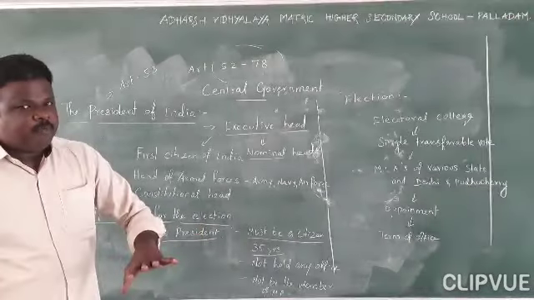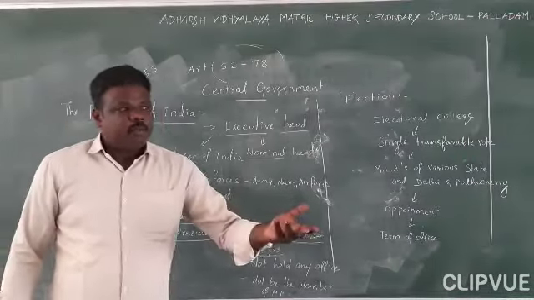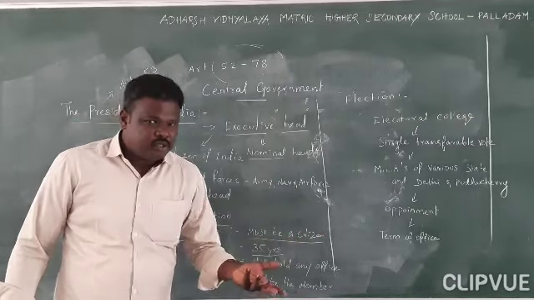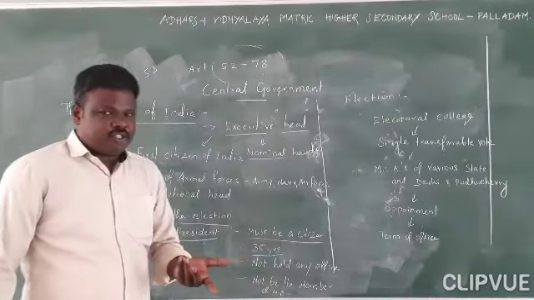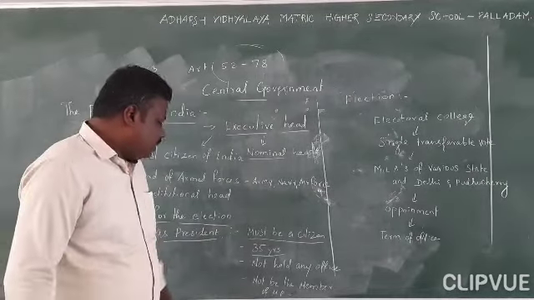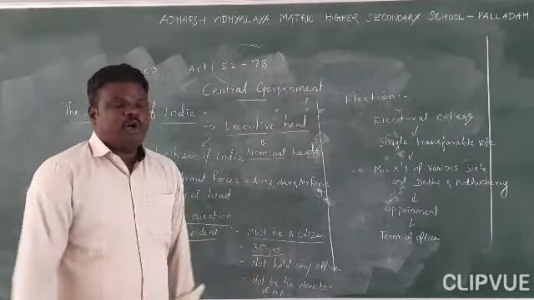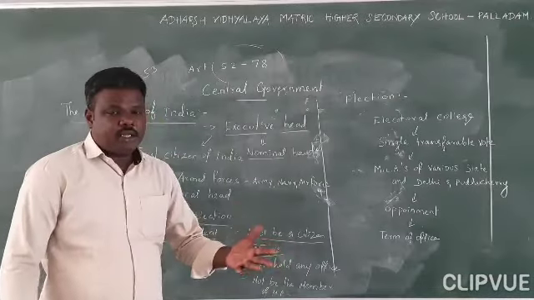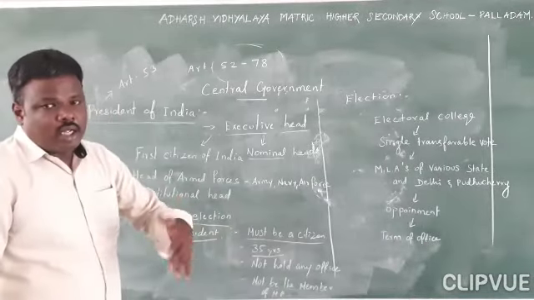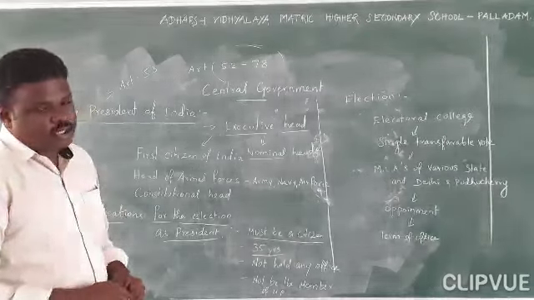In a simple way, he should not hold any governmental job, central government job or state government job. Okay, and he must not be a member of anything in Parliament. For example, we already learned the lower house and upper house, Lok Sabha and Rajya Sabha.